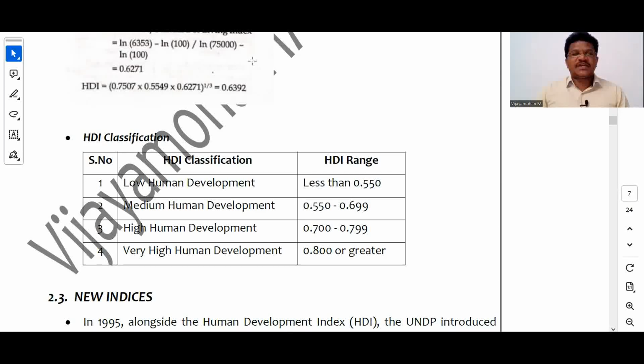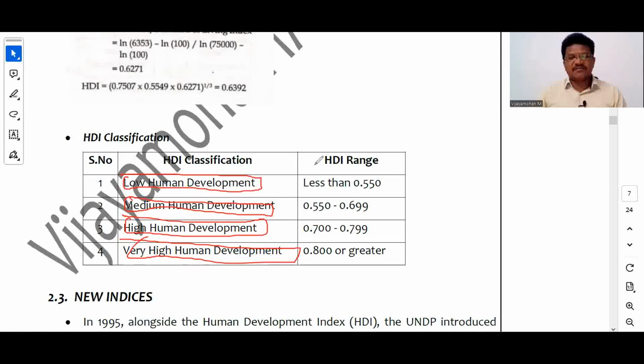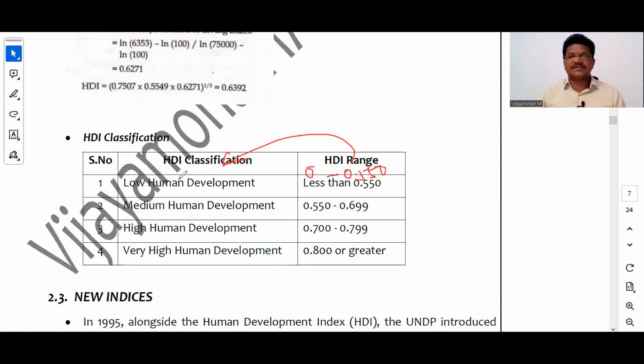Depending upon the range of values, the countries have been divided into 4 categories: low human development, medium human development, high human development, and very high human development. If the HDI value is in the range of 0 to 0.550, it is classified as a low human development country.